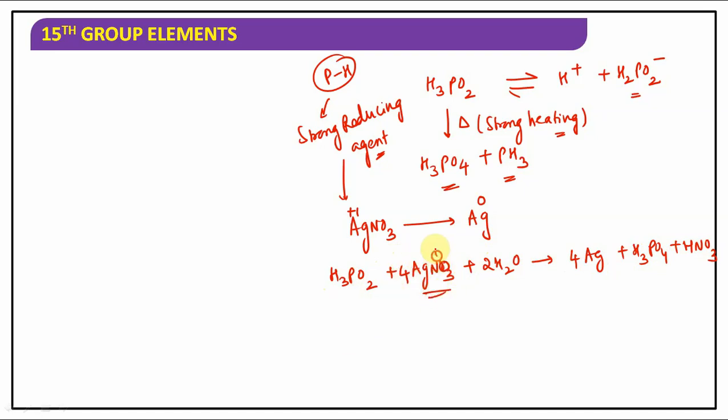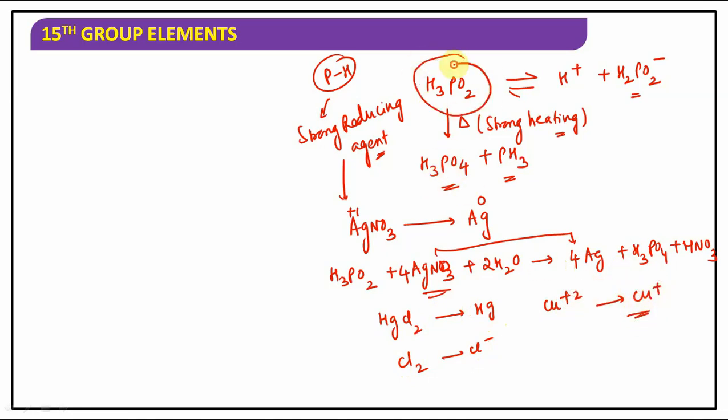So AgNO3 can be converted into Ag. It reduces AgNO3 to Ag. Similarly, it reduces mercuric chloride to mercury, and chlorine to Cl-. Similarly, Cu2+ can be reduced to Cu+. All these can be done by which reducing agent? Hypophosphorus acid. That is the basic data of hypophosphorus acid. Hope it is clear for you.